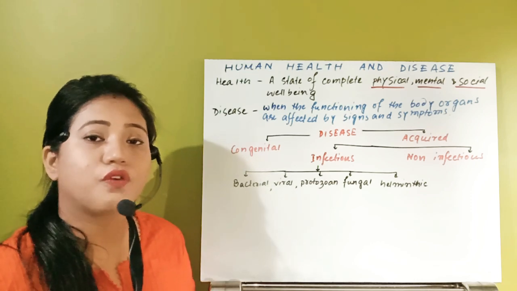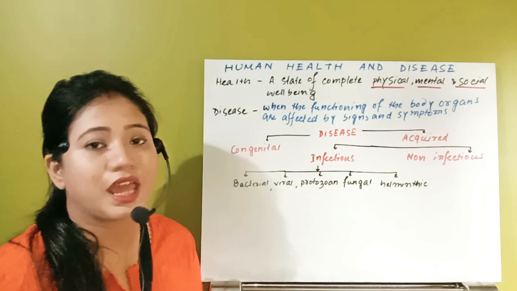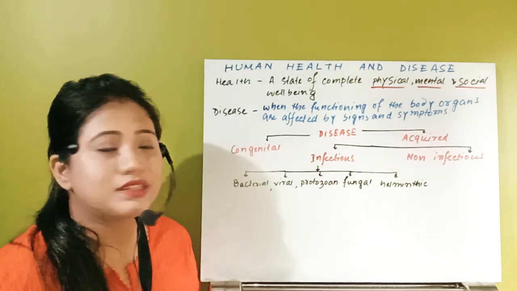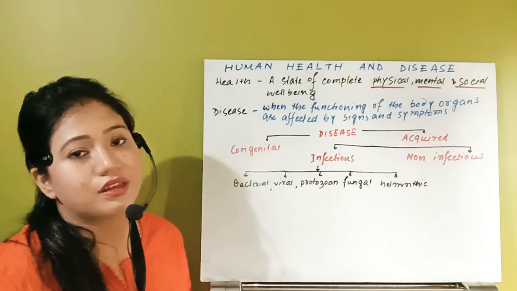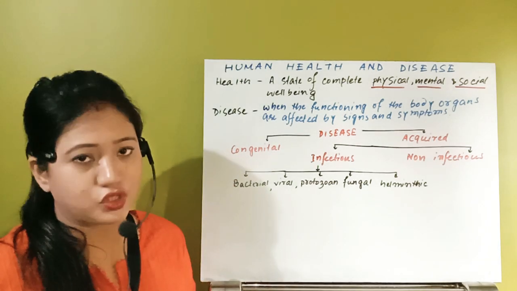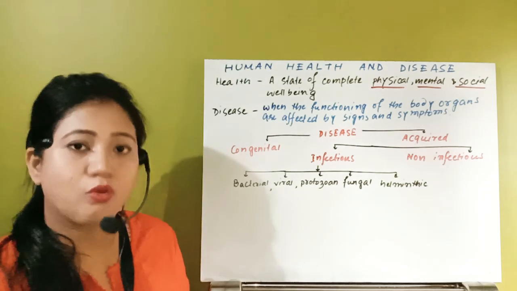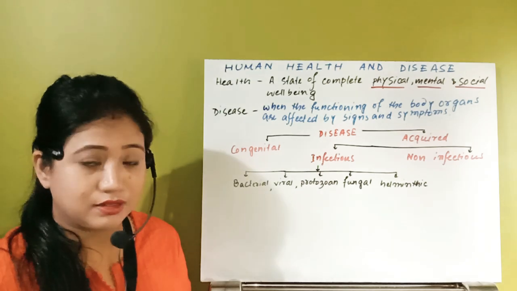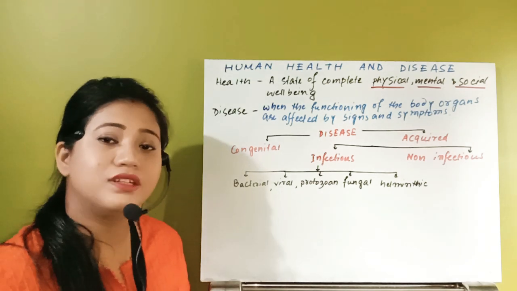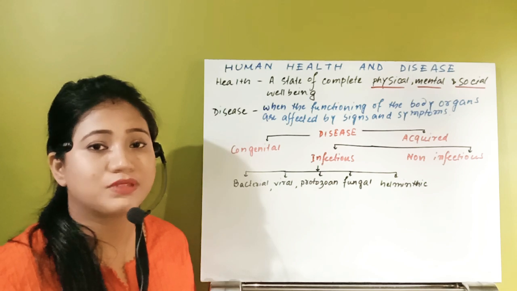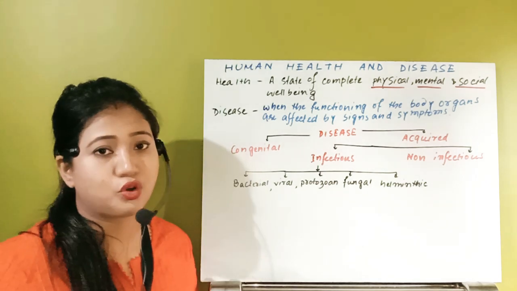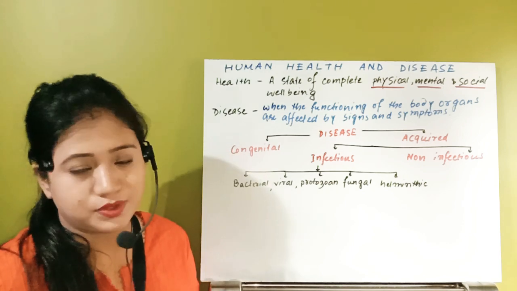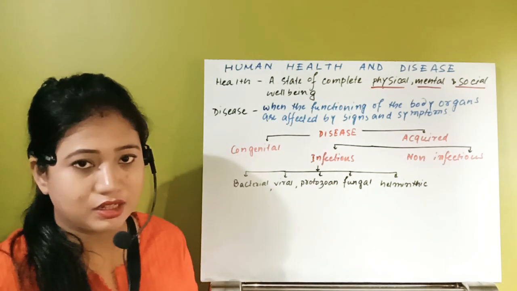So in this, first of all, we'll see when our physical health can be deteriorated or we suffer from different types of diseases. See, what is actually disease? When our body is not properly functioning, our organs are not able to work properly, then only we can call that, yes, that individual has some disease. Whenever an individual has a disease, he will start to develop some type of abnormal symptoms or abnormal signs, and then only we will understand, yes, he has some problem or that is a disease condition.